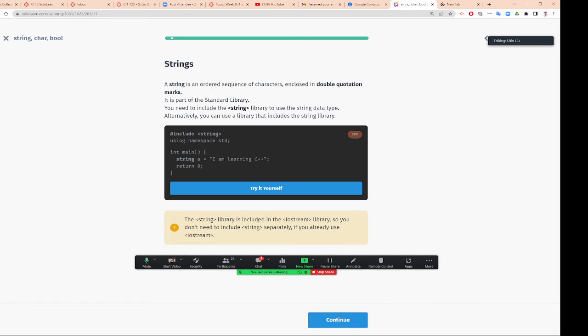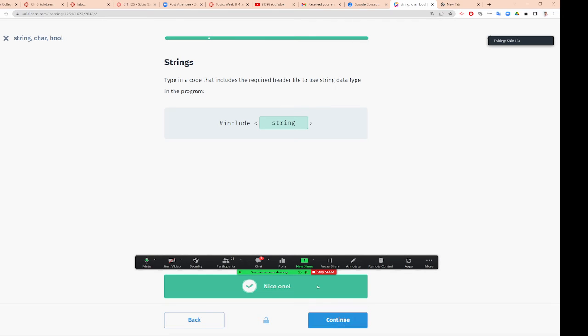The string library is included in the iostream library, so you don't need to include string sometimes. But remember, string is inside iostream, so sometimes you don't need it. But sometimes if you need to use some special functions, remember we use .length and we use assign, those are not in iostream. So you have to include string. Sometimes you try it and find it doesn't work, so you include string, or always include it. Type the code that includes the required header file, so include string, so you can use string.